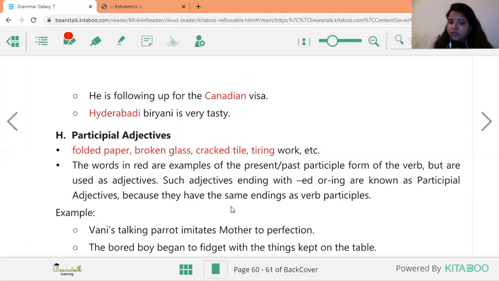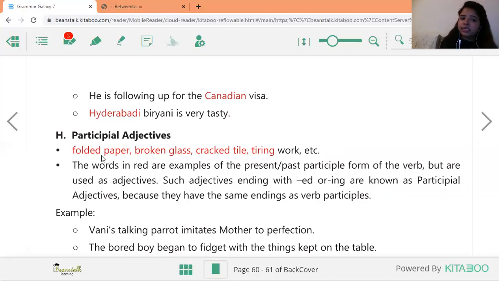Such adjectives ending with ed, जो adjectives ed से खत्म होते हैं या ing से, tiring ing है, are known as participle adjectives. So the main recognition of these participle adjectives is या तो ये word के पीछे ed होगा या ing होगा.